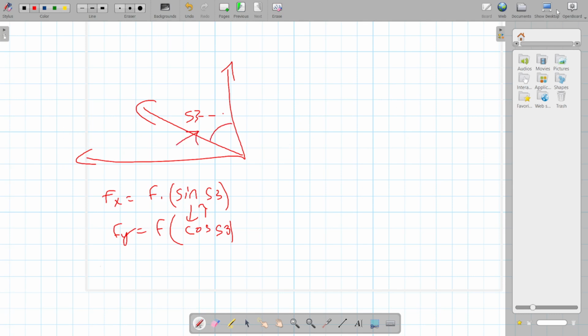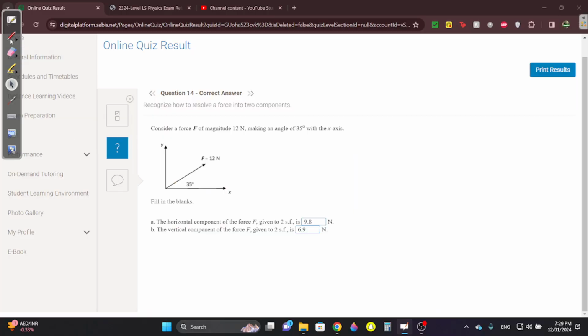But look, like here the angle is given down, so you do our normal rule. So for horizontal, for the fx, we do cosine as usual. Now it's 12 cosine 35, which is 9.8. With the vertical, as usual, we do fy is 12 sine 35, so you get 6.9. But when they give you the angle up, like 35 up, that's when you have to switch them.